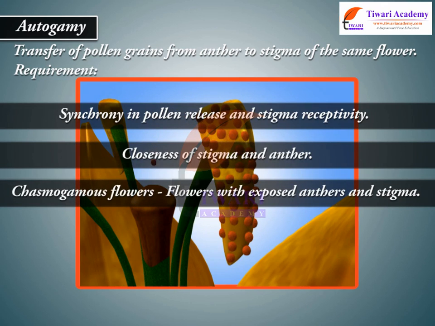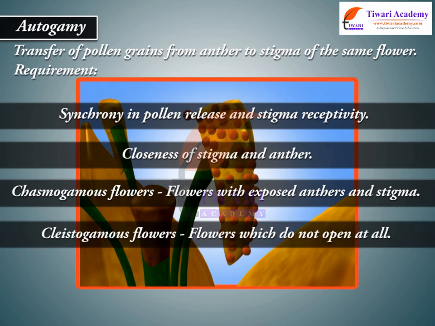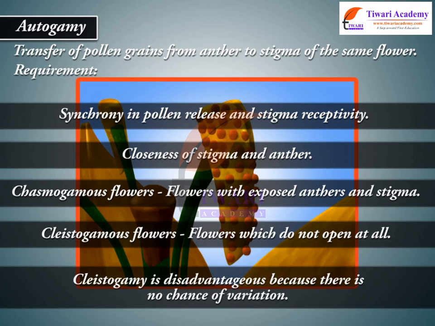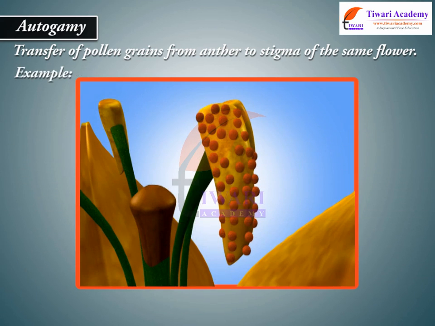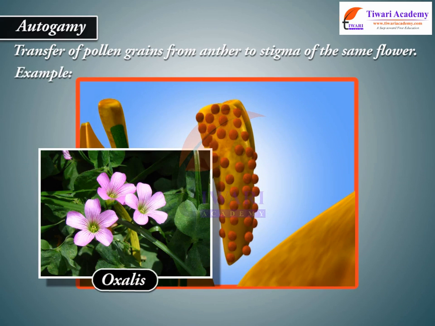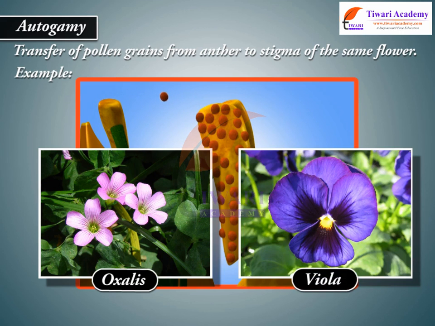Chasmogamous flowers, flowers with exposed anthers and stigma. Cleistogamous flowers, flowers which do not open at all. Cleistogamy is disadvantageous because there is no chance of variation. Example: oxalis, viola.